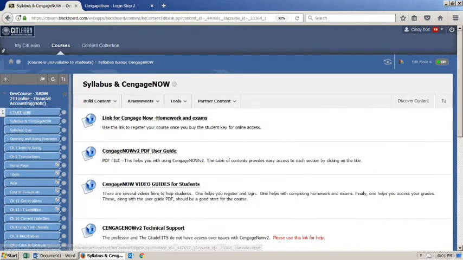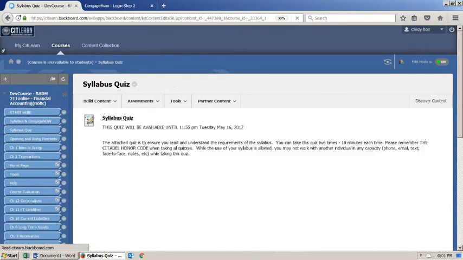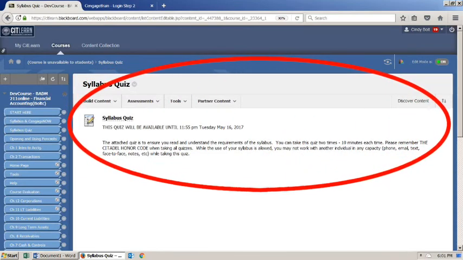All right, let's move forward and look at the syllabus quiz. This is just a short quiz that I want each student to take that will allow you to use your syllabus, but it's meant to enhance students' understanding and use of the information in the syllabus, and so that everyone is familiar with some of the requirements of the course. Because your syllabus is actually your contract meant to help you with guiding you through to be successful within this course.